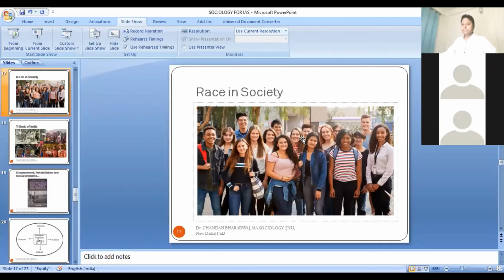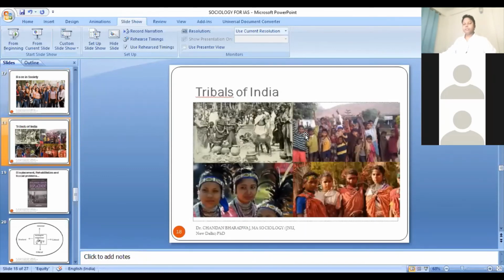Then we have to see the issue of race. Every day you are reading about black, white, and different ethnic issues, the issues of northeastern communities in Delhi, issues of northeastern communities in Bangalore. Are these things important? How sociologists look at the issue of race, tribe, and ethnicity, we have to understand, and we can understand it through the study of sociology. We have to see the issues of tribals. Tribals are such a diverse group in this discipline of sociology.